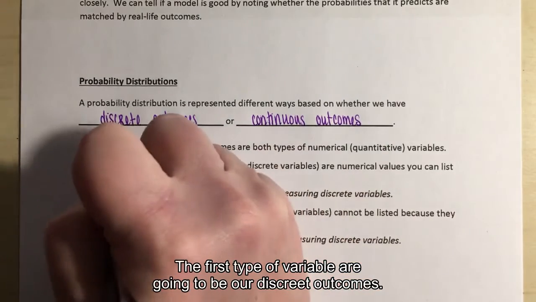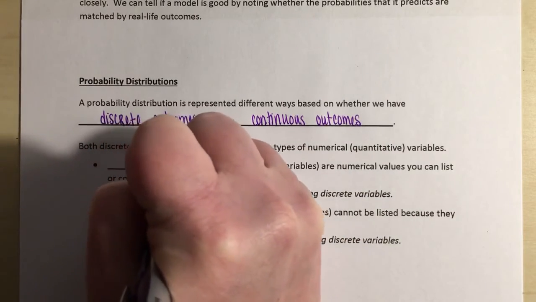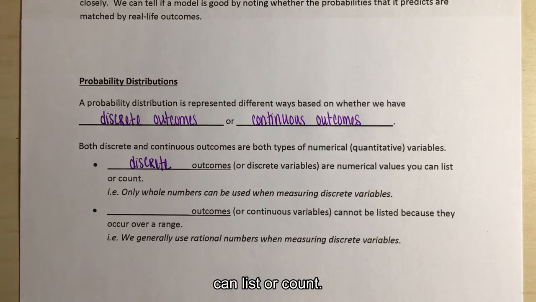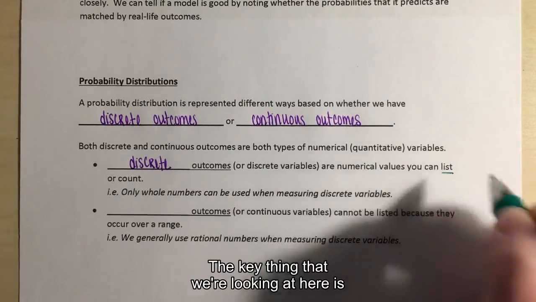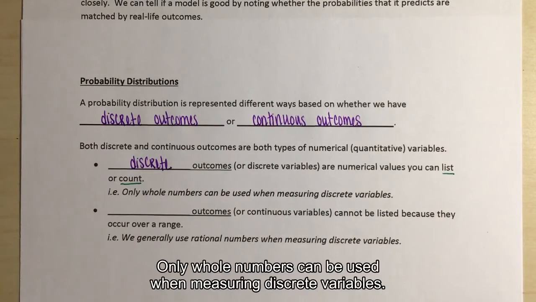The first type of variable is our discrete outcomes. Discrete outcomes or discrete variables are numerical variables that you can list or count. The key thing that we're looking at here is that these are things that can be listed or counted. Only whole numbers can be used when measuring discrete variables.